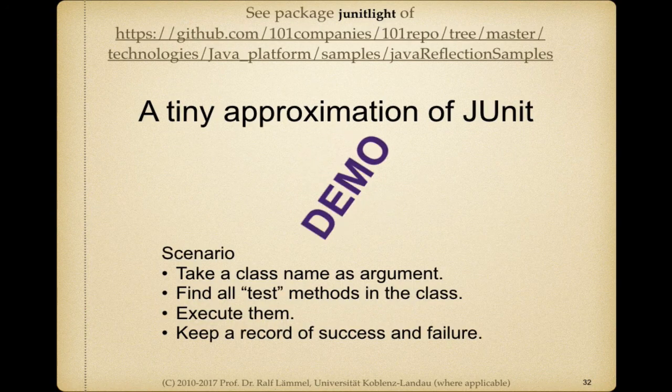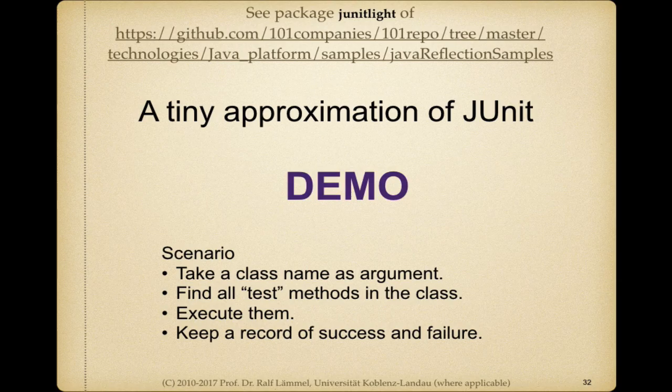Okay, so then we have all the tools to actually implement some small subset of JUnit as a metaprogram, I mean by means of introspection, while relying on annotations. So what we are going to do is write a tool which takes a class name as a string argument. We are going to use introspection to find all the test methods in the given class. We execute them and we keep a record of success and failure.